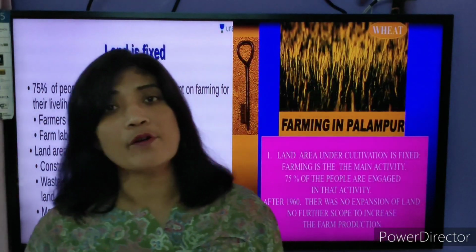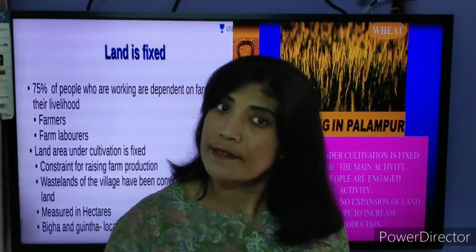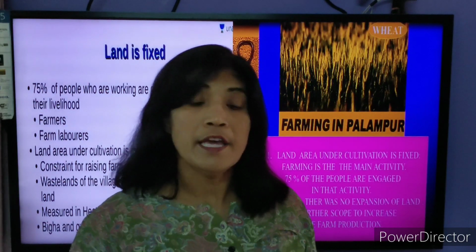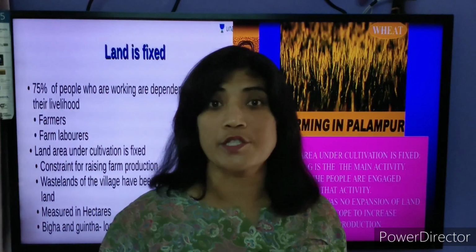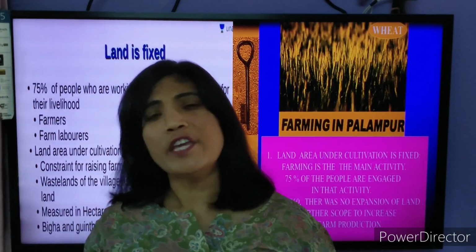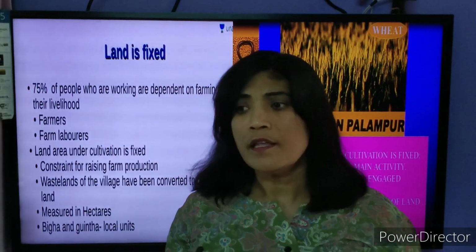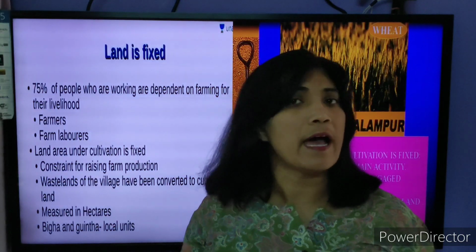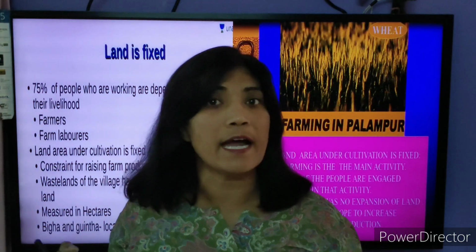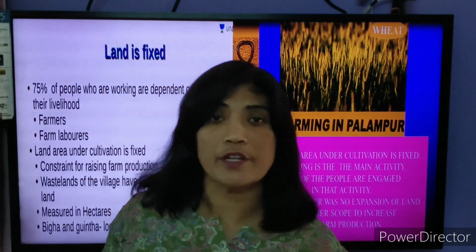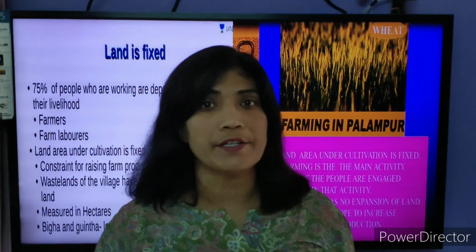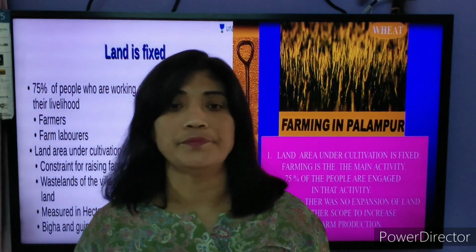So when the population is increasing at a multiple rate, definitely their demands are also increasing. Their requirements are also increasing for the different goods and services. But we have one constraint: the land that we people have in India is 3.28 million square kilometer. That you have already studied in the geography first chapter.